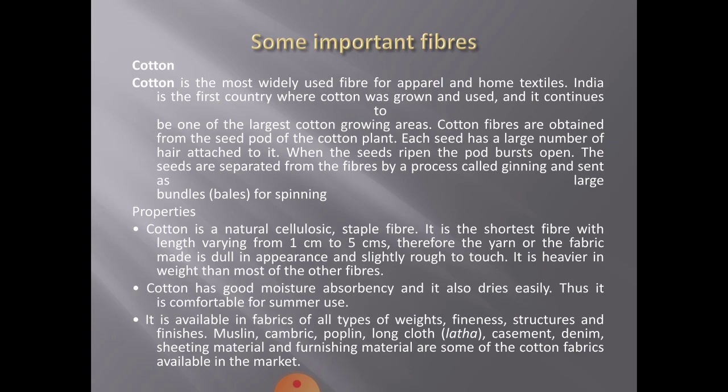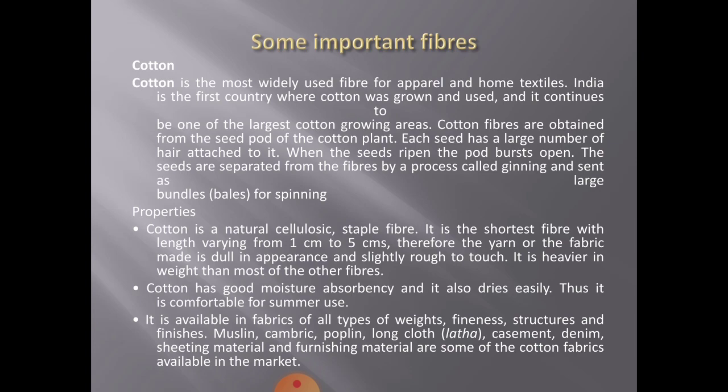Okay, so what are the properties of cotton? Cotton is a natural cellulosic staple fiber. It is the shortest fiber, with length varying from 1 centimeter to 5 centimeters. Therefore, the yarn or the fabric made is dull in appearance and slightly rough to touch. It is heavier in weight than most of the other fibers.